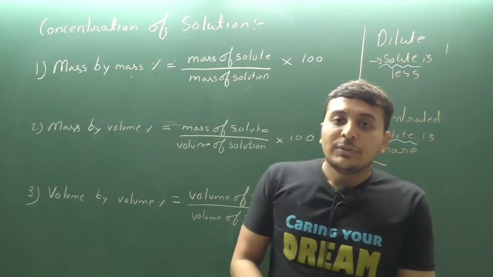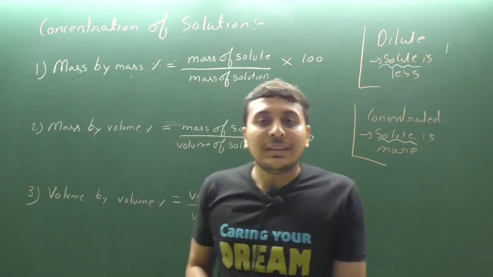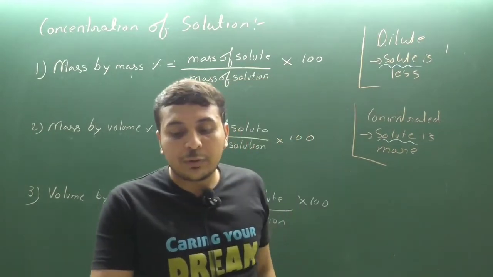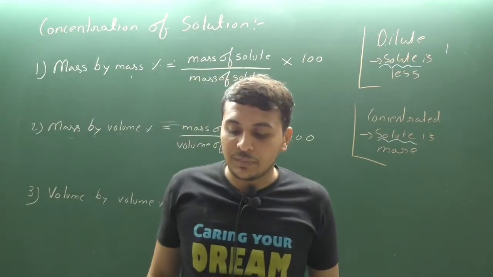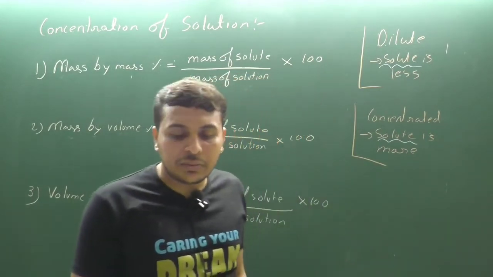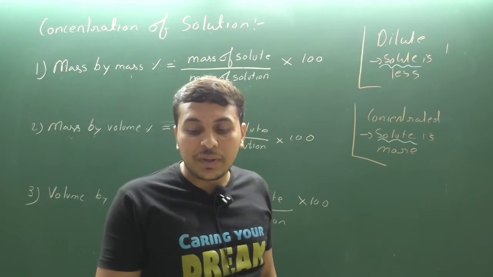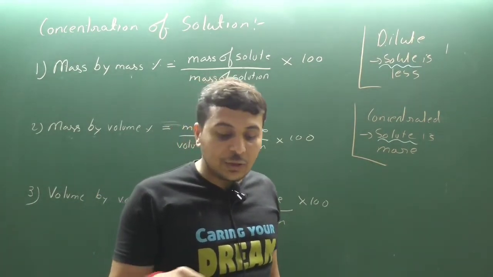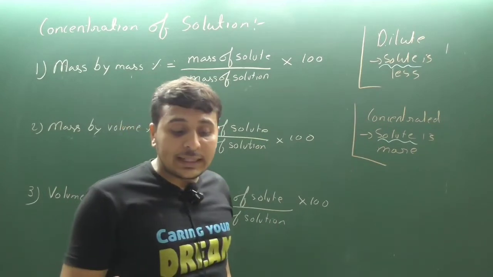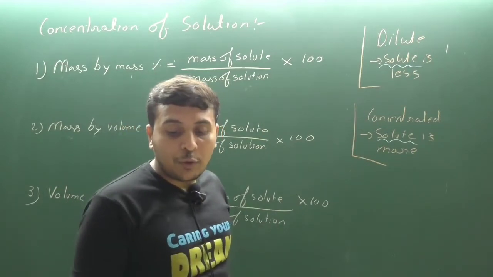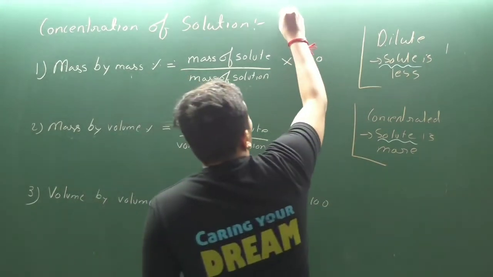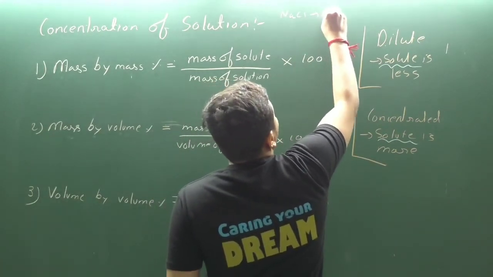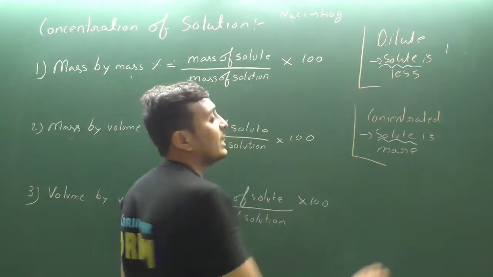Now we are going to solve the numerical using these three formulas, that is example number 2.1 in your textbook, given on the 4th or 3rd page of the chapter, I do not remember quite. A solution contains 40 gram of common salt, NaCl.